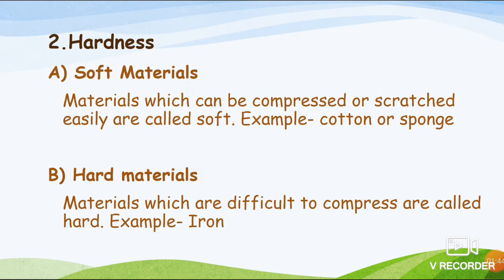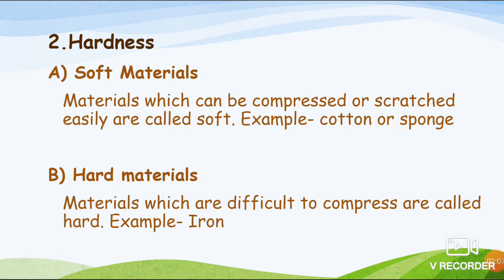The second property is hardness. We can divide material based on this property into two groups. One is soft material and another one is hard material. The material which can be compressed or scratched easily are called soft. Examples are very common, let's say cotton, sponge.